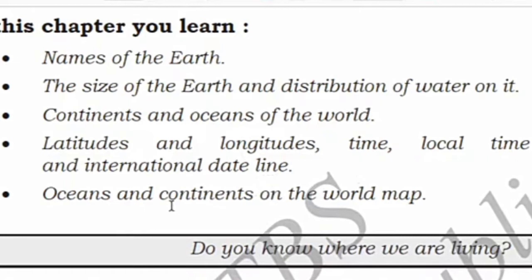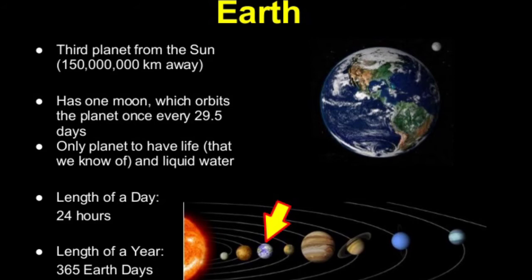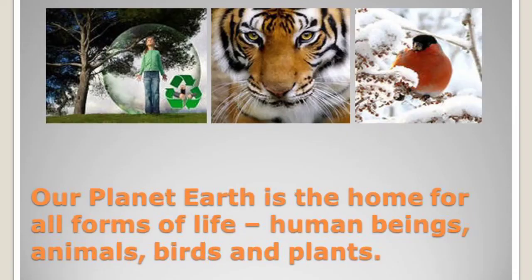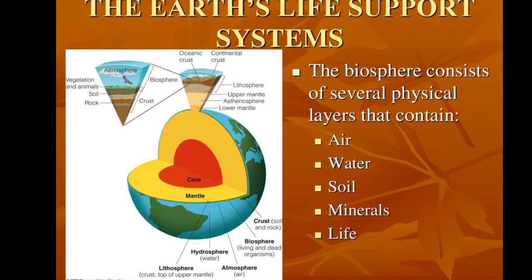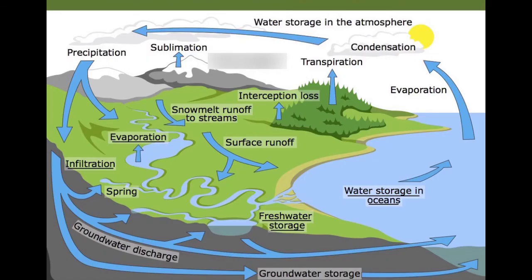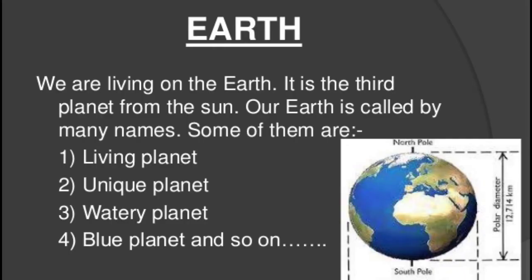Do you know, children, where we are living? We are living on the earth. It is the third planet from the sun. The earth is the home for all forms of life, like plants, animals and human beings. Because of its suitable distance from the sun, range of temperature, life supporting gases, atmosphere, water cycle, etc., our earth is called by many names. Some of them: living planet, unique planet, watery planet, blue planet.